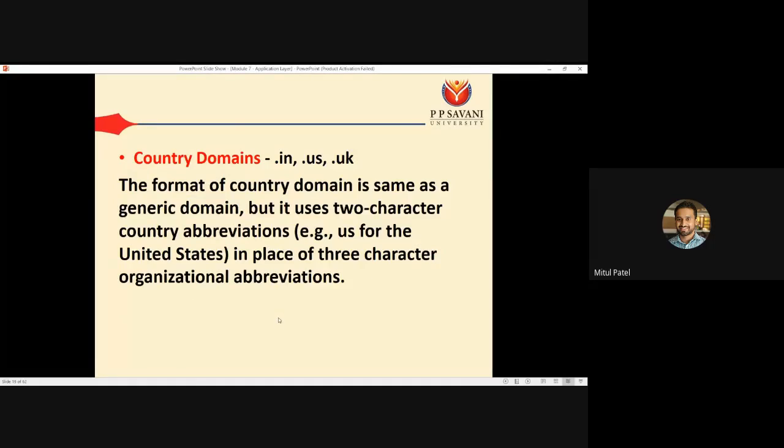Then we have the country domain like .in, .us, .uk. So this format of country domain is the same as a generic domain, but it uses the 2-character country abbreviation. For example, for US we have the .us domain, for India we have .in, for Japan we have .jp, for UK we have .uk. So these are the different country domains.